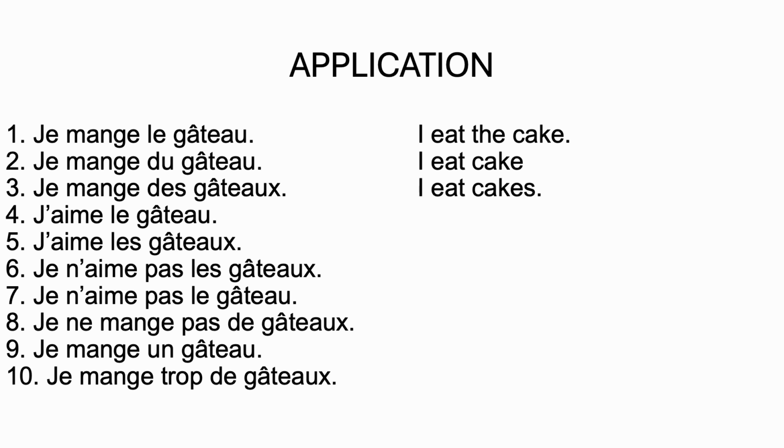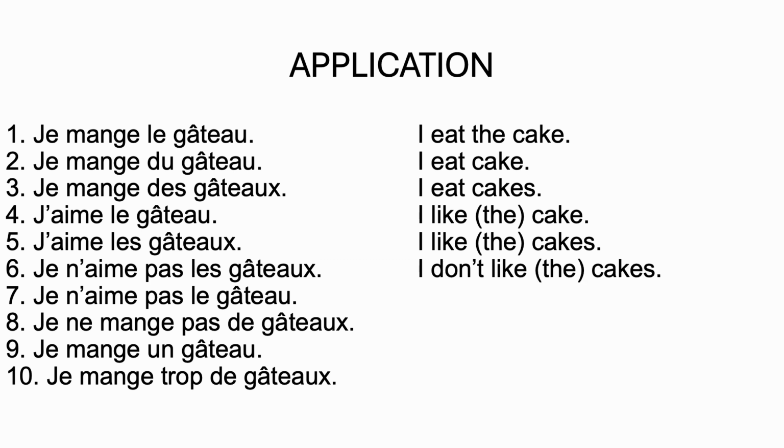J'aime le gâteau is going to mean I like cake or I like the cake, depending on the situation. J'aime les gâteaux is going to mean I like cakes or I like the cakes. So remember that after verbs of preferences, you express the generic, so you use le, la, les. Je n'aime pas les gâteaux, same thing: I don't like cakes or I don't like the cakes, depending on the situation.